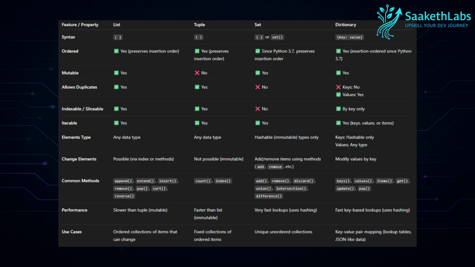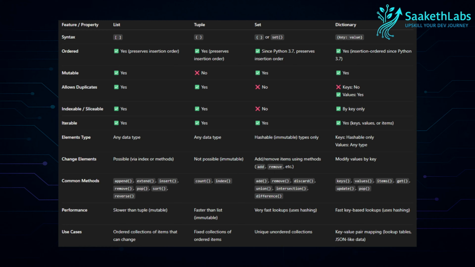When it comes to duplication, lists allow duplication. Same goes with the tuples. And when it comes to sets, we know sets only retain the unique values. Hence duplicates are not allowed in sets. In a dictionary, the keys cannot be duplicated. For example, if a dictionary had a key called name, and we try to add a value for the key name again, it gets overwritten. Hence it is not duplicated.